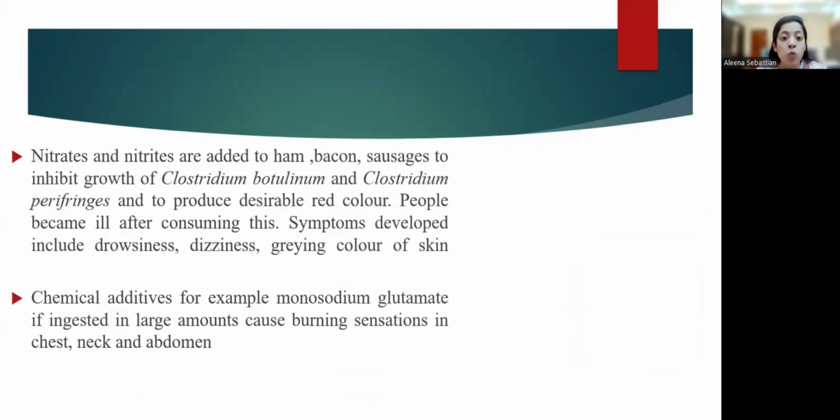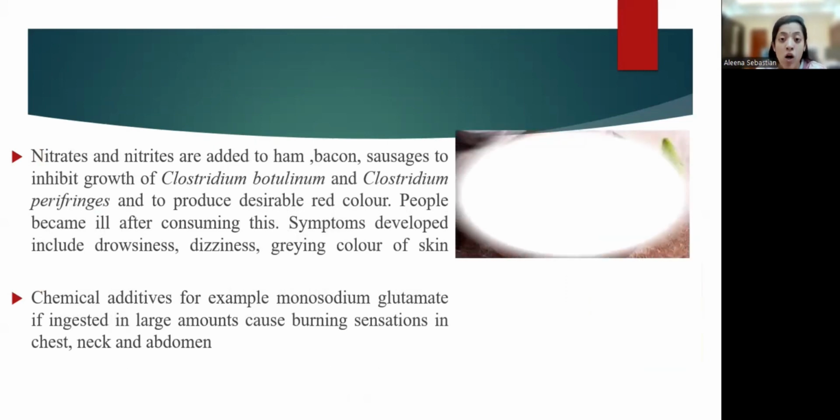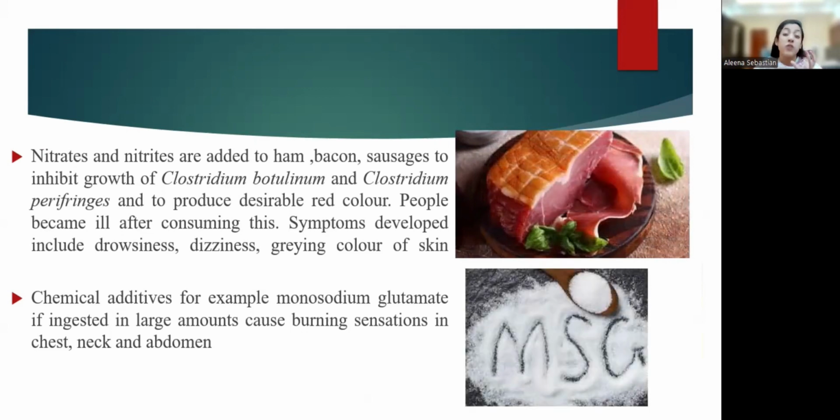Then chemical additives: monosodium glutamate, MSG. Monosodium glutamate is a flavor enhancer which, if ingested in large amounts, causes burning sensations in the chest, neck, and abdomen. We have sometimes wondered why, when we eat food in restaurants or hotels, especially fried rice and noodles, we feel it is much tastier than the one we prepare at home. This is mainly because they add flavor enhancers like monosodium glutamate.